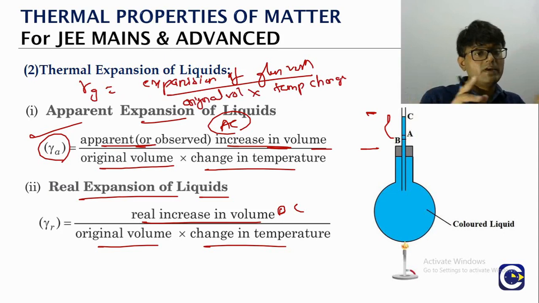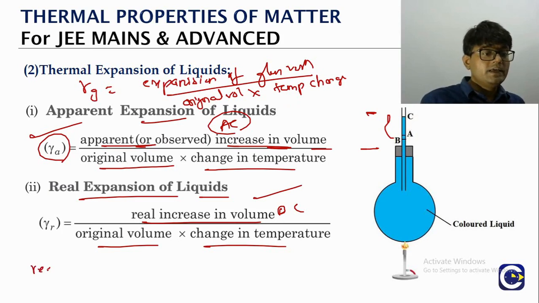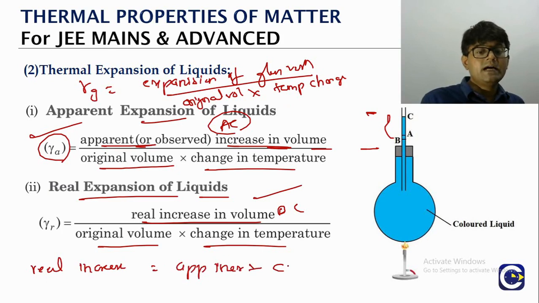Now the thing is, already we have mentioned one relation. What is it? The real increase in volume will be equal to what? Apparent increase plus the expansion of glass. So look at this. Here what is there in the numerator? Real increase. Here what is there in the numerator? Apparent. Here what is there in the numerator? Expansion of glass. Denominator is same everywhere. So look at it. If you see, a real increase in volume is equal to what? Apparent increase plus the change in volume of vessel.